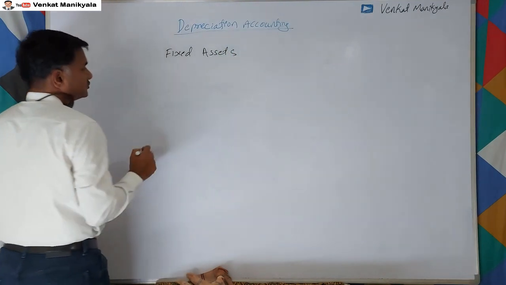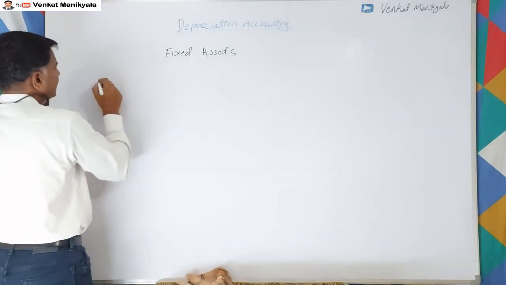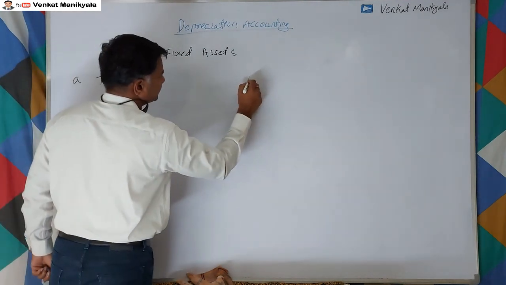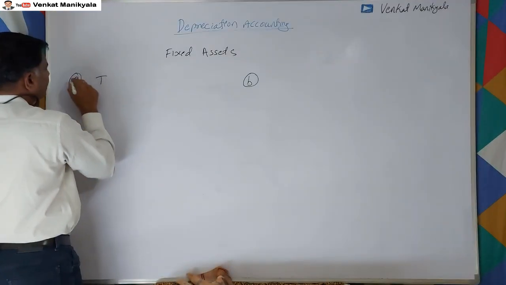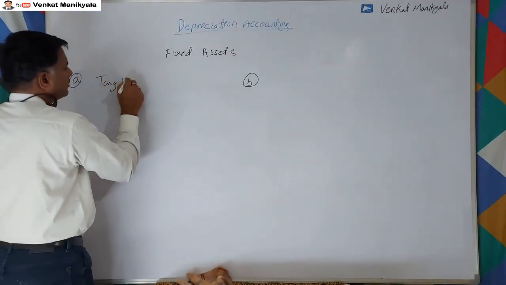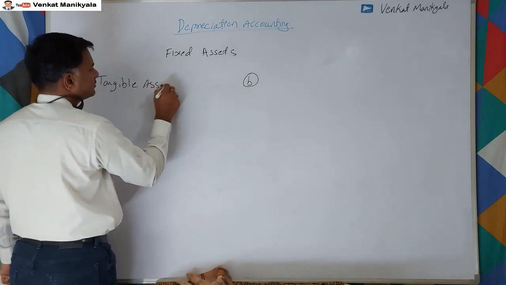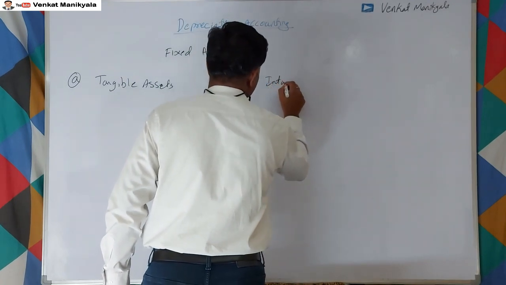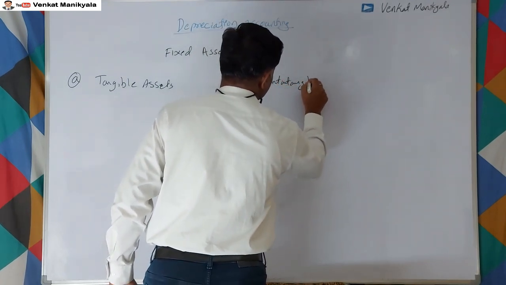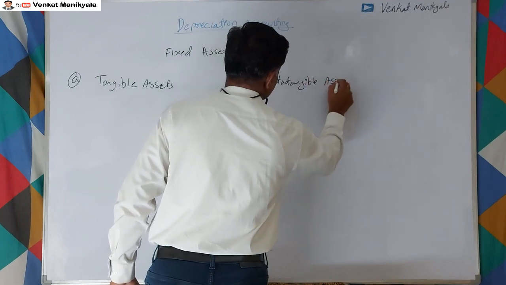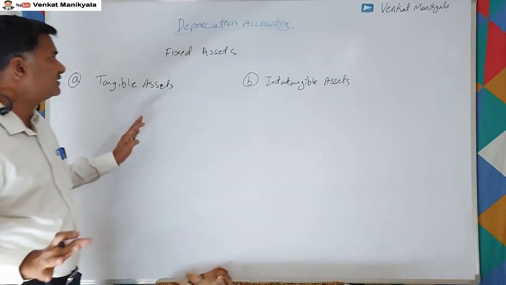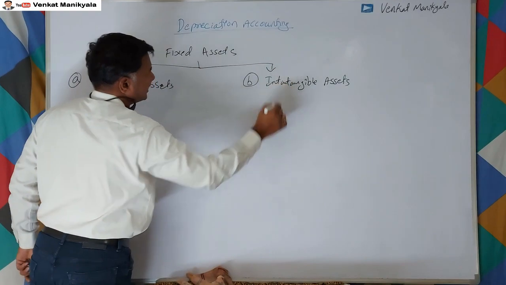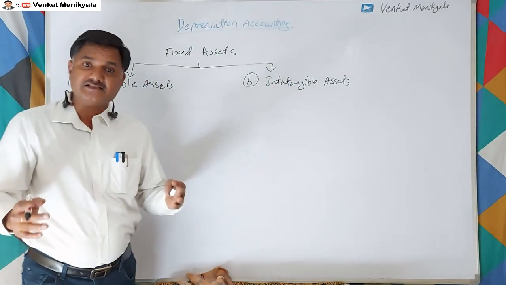In the fixed assets we have tangible assets, A, and B is intangible assets. We have two varieties of fixed assets, one is tangible assets, another one is intangible assets.